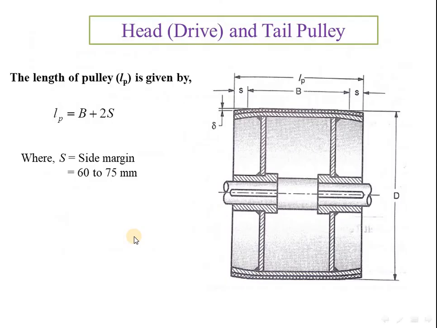As we have calculated the diameter of the pulley, the next thing we have to calculate is the width, or we can say the length of the pulley, that is LP. LP is nothing but B plus 2S, where capital B is the width of our belt, and S is the side margin we keep on the pulley. The side margin can be kept between 60 and 75.